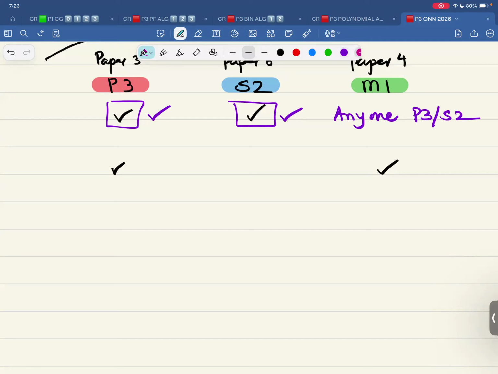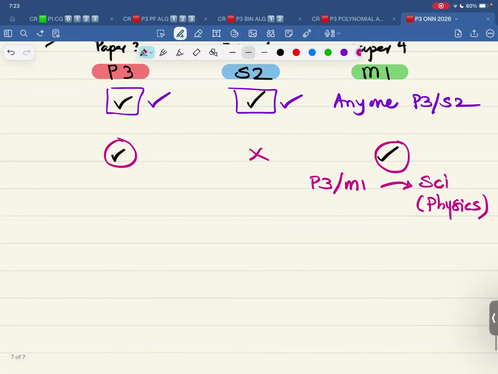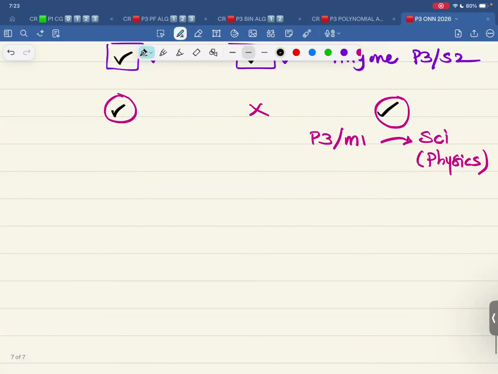What about P3 and M1? So, P3 and M1, it can be taken by only science students who are passionate about physics. Otherwise, it creates a lot of trouble. And is S2 easy or M1 easy? Personally, I have no issues. But as far as student perspective is concerned, people find S2 to be easier. That is for later on.